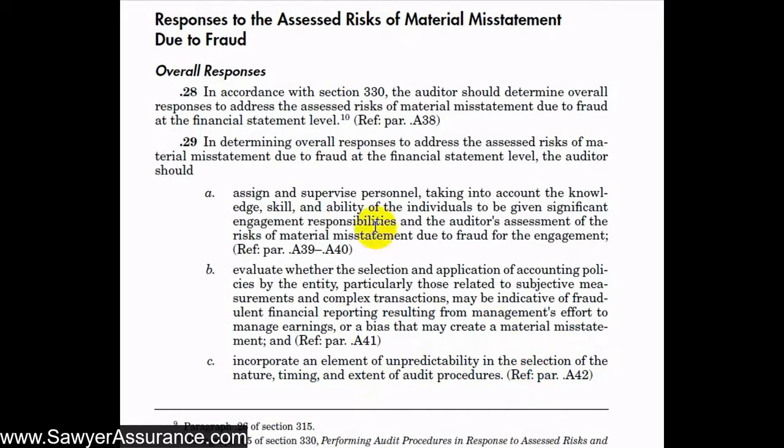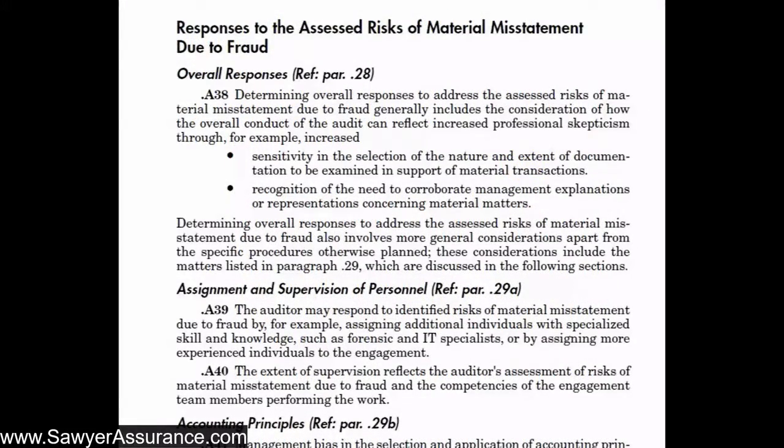So we'll go through each of these in a little more detail in the explanatory material below, starting at A38, looks like through A42. So let's take a look at the explanatory material as it relates to the responses to assessed risk of material misstatement due to fraud at the financial statement level. Okay, so now we're down in the explanatory material where we're discussing response to assessed risk of material misstatement due to fraud at the overall financial statement level.